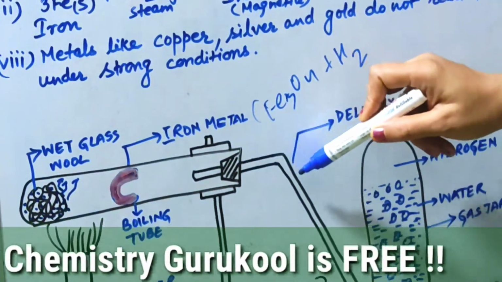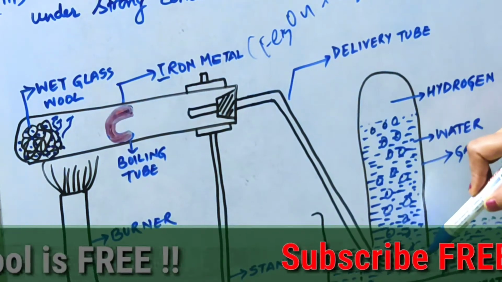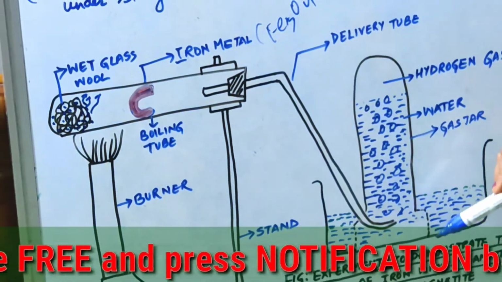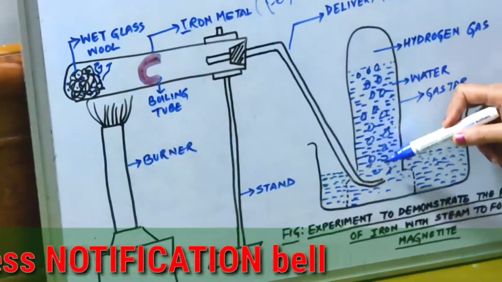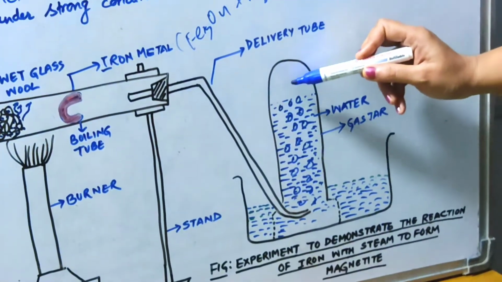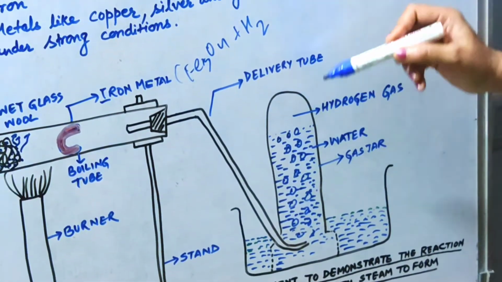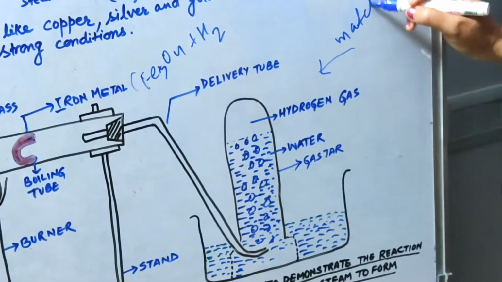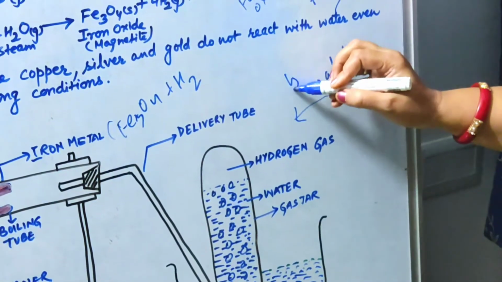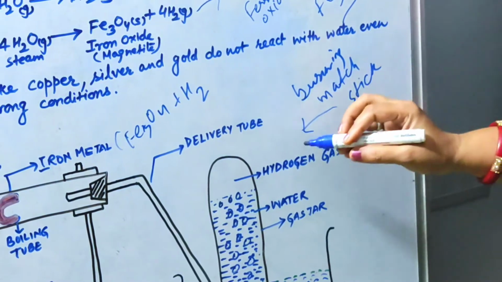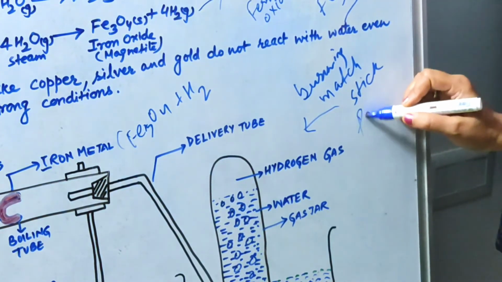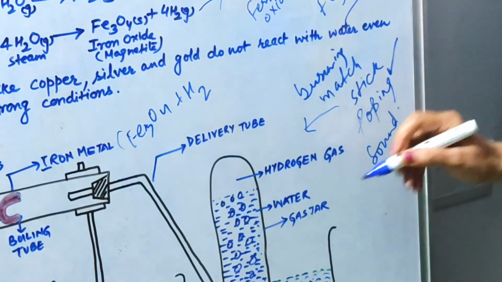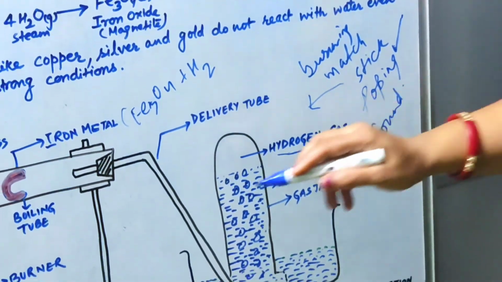Now this hydrogen gas which is liberated will be collected through this delivery tube inside the tumbler containing water, and in this tumbler you could see a gas jar is kept so that bubbles are formed here, and these bubbles are collected in the tube. When this tube is taken out and you bring a burning matchstick here, what will happen? It will produce a popping sound. So this popping sound indicates the presence of hydrogen gas in the tube.